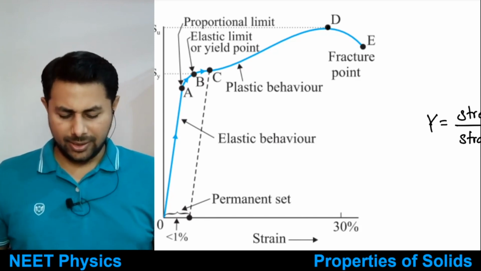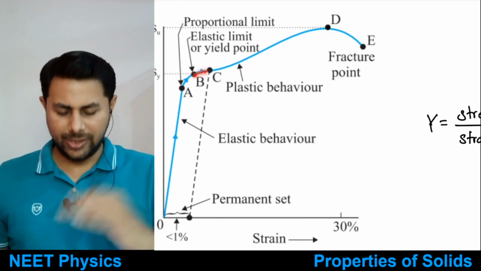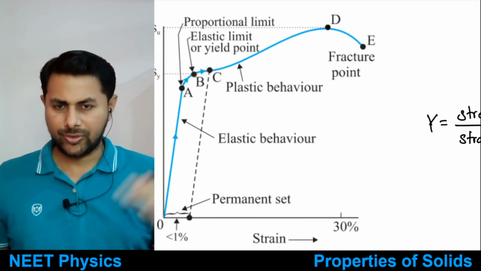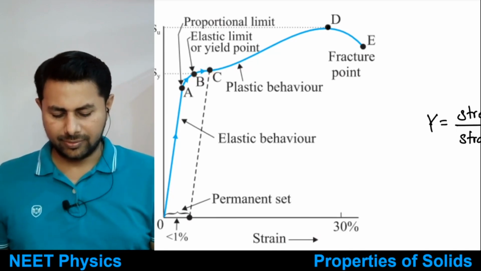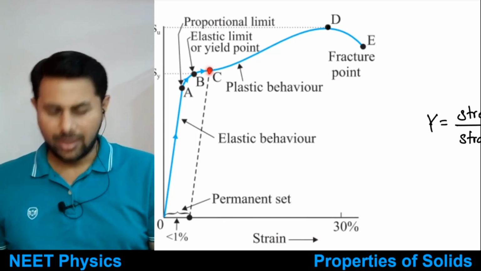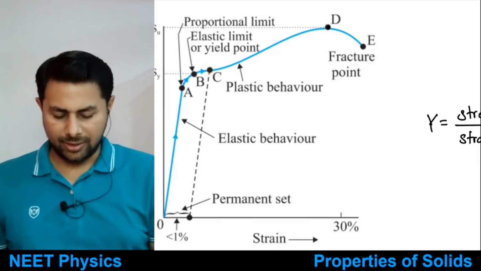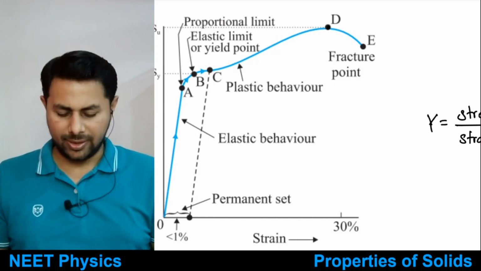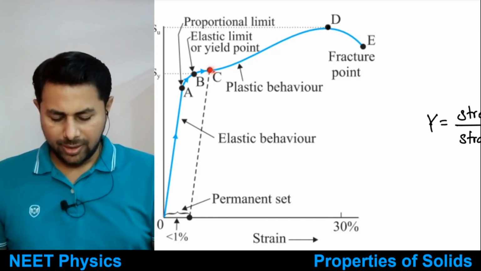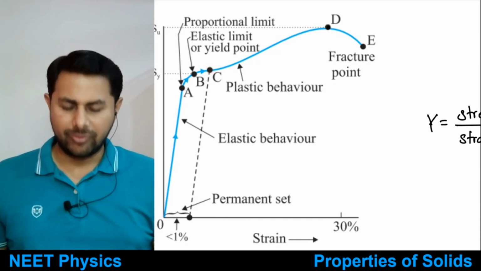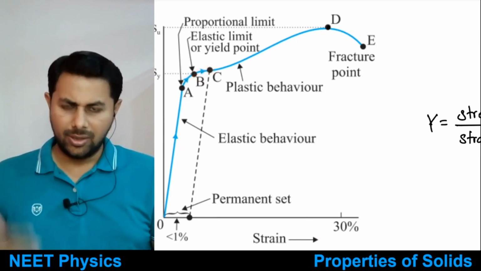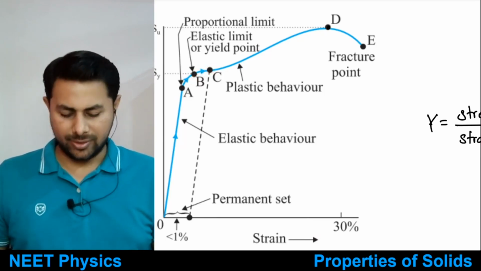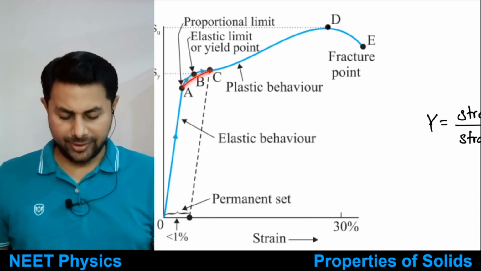And then after that, if you keep on increasing the weights, if you keep on increasing the stress, then you get some point C. So at point C and after that, the wire has plastic behavior. Now what does that mean? A permanent deformation will be there. So even if you remove the weights, now the wire does not come back to the original length.